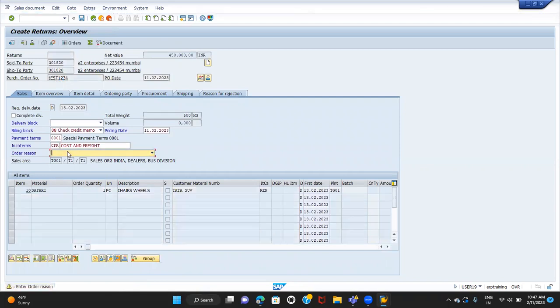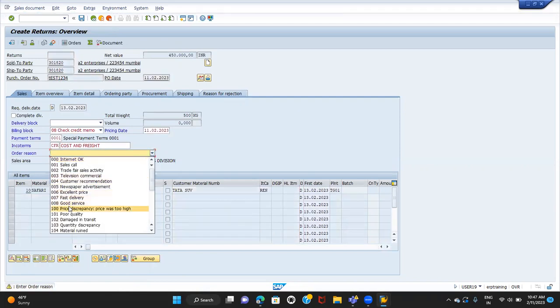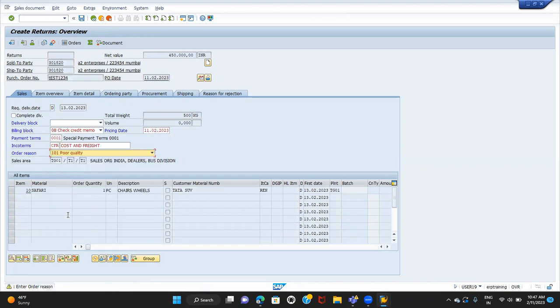Right. So enter the order reason. Why are you creating the return order? You can enter poor quality, whatever the reason. So check credit memo. Anyway, billing block is there, not required to remove this because we are not going to issue the credit memo, right? So that is the one thing.